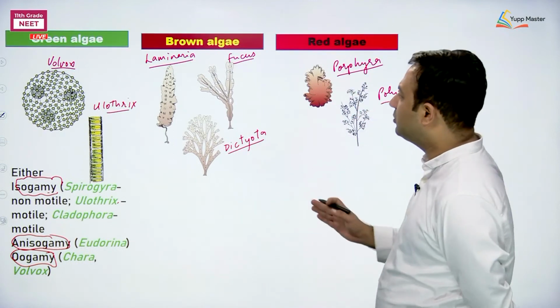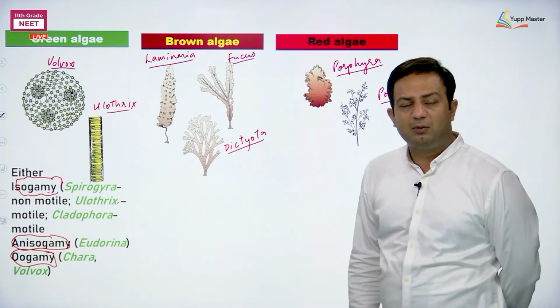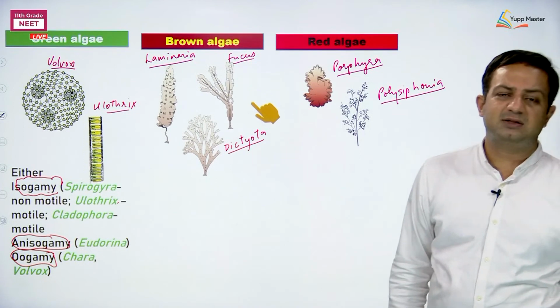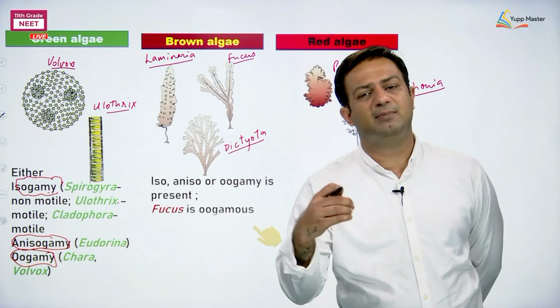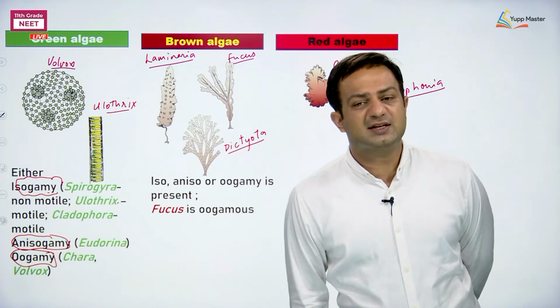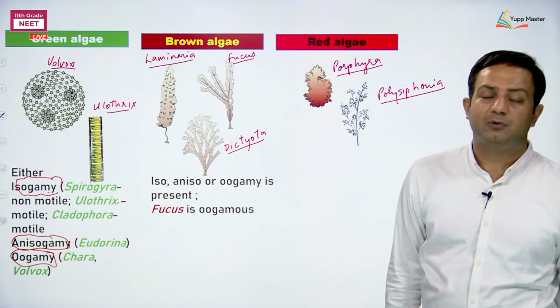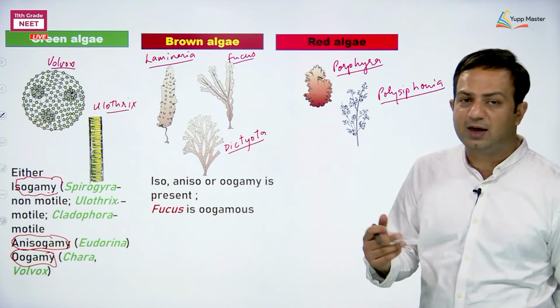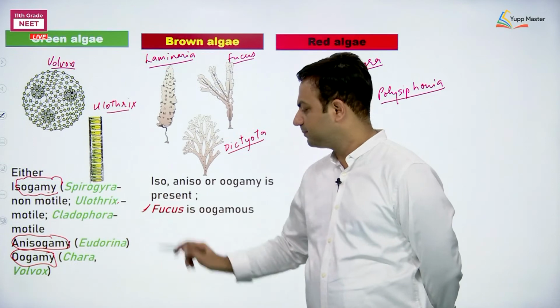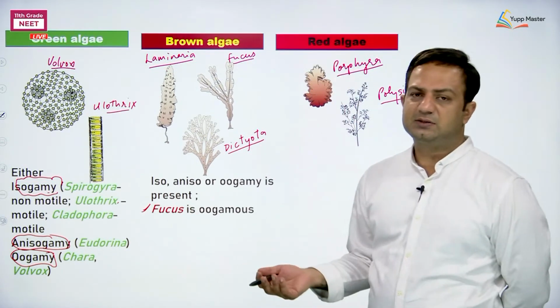Coming to the next one, the brown algae. What about brown algae? The brown algae members are also isogamous, anisogamous or oogamous. Fucus is one such example where we are observing oogamy. They have given Fucus in other places as well.